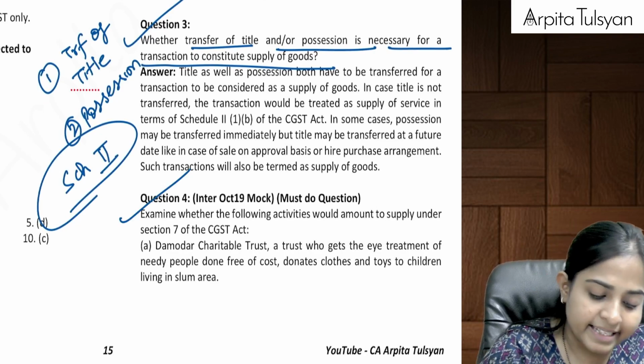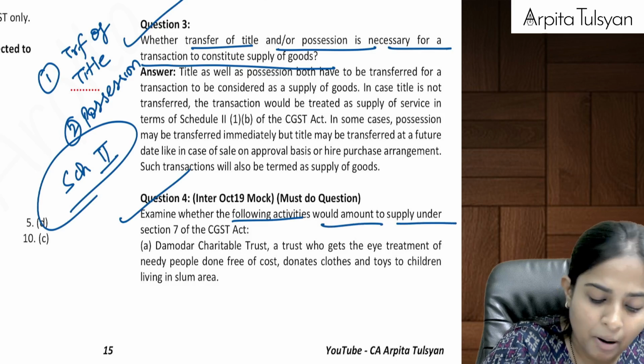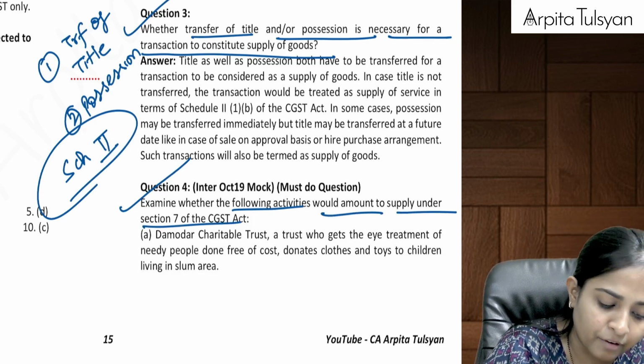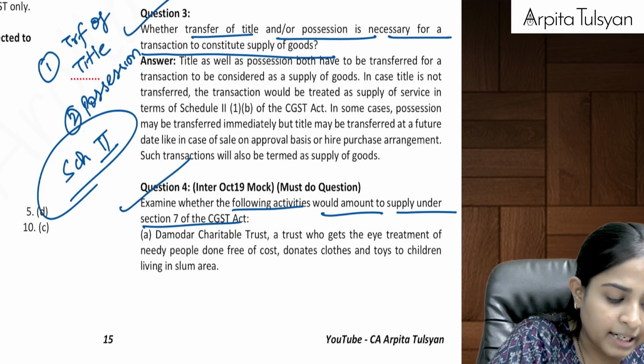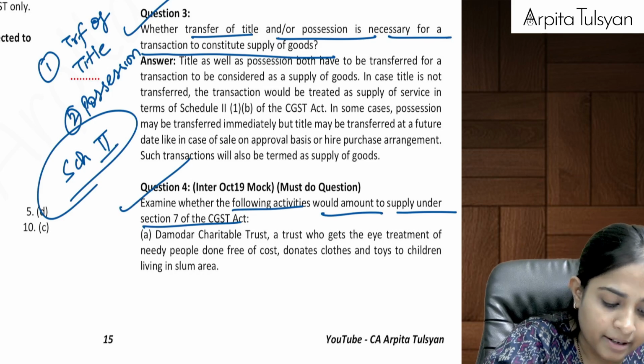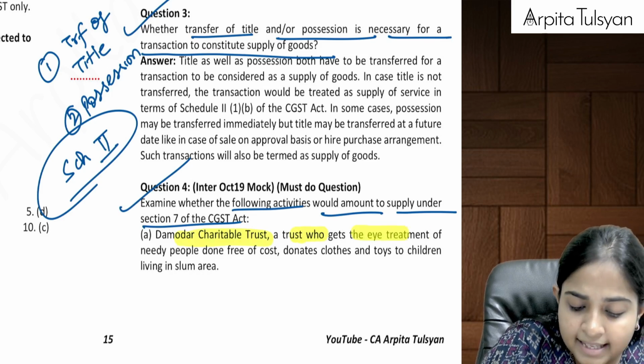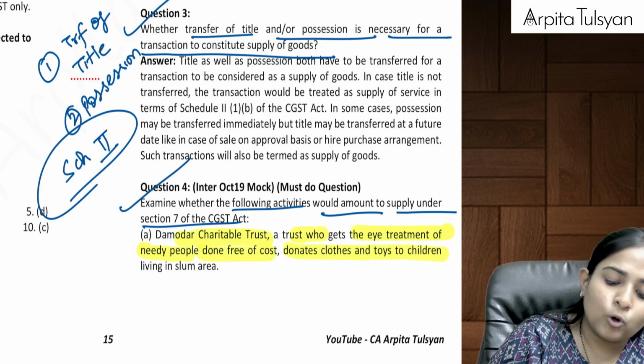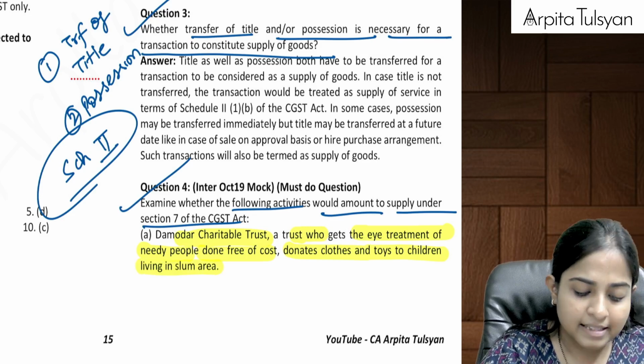Next question. Examine whether the following activities would amount to supply under section 7. First one, Damodar Charitable Trust, a trust who gets the eye treatment of the needy people done free of cost, donates clothes and toys to the children living in slum area.